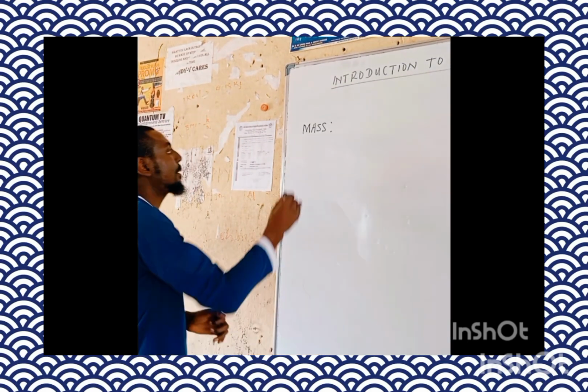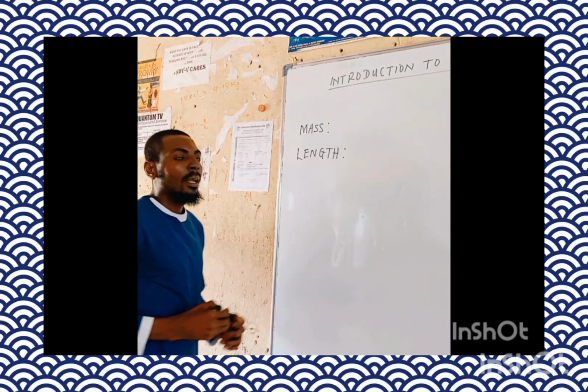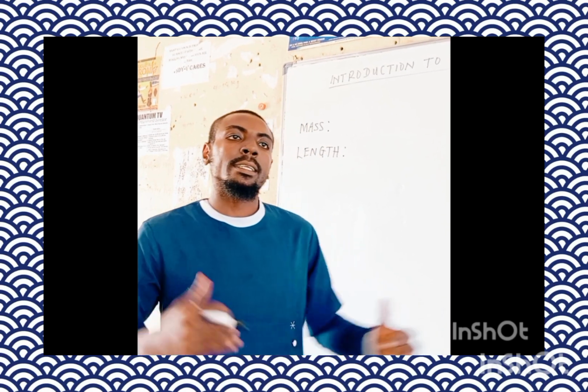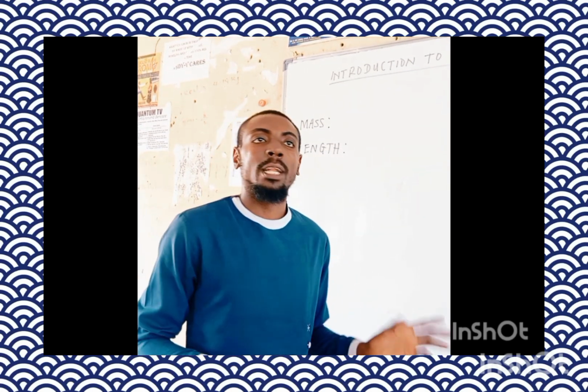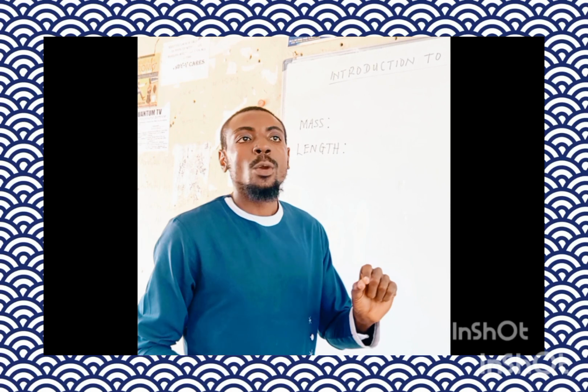Then we'll talk about length. Length, in its definition, is the extent of space or the distance extended. It is measured in meters. So the SI unit of length is the meter. And then you have to know that any quantity that is measured in meters is dimensioned in length. That is, length is the dimension of any other quantity that is measured in meters. Then when we get to dimensional analysis, you will understand that very well.